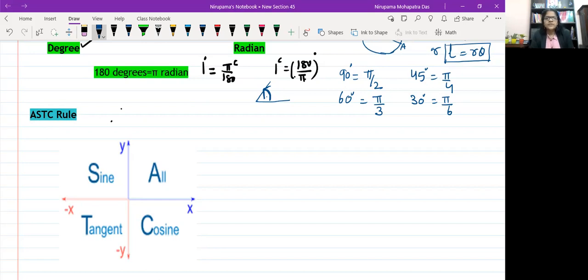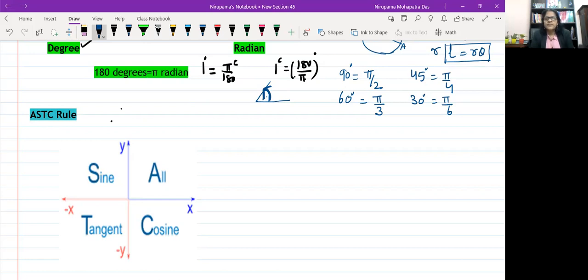Now, what you have studied earlier in the beginning of the year also, whenever you are measuring the angle in the anti-clockwise direction, we take it as positive angles. It means whenever we say 30 degree, 60 degree, pi by 3 radian, pi by 4 radian, like this, all these angles are measured in the anti-clockwise direction.